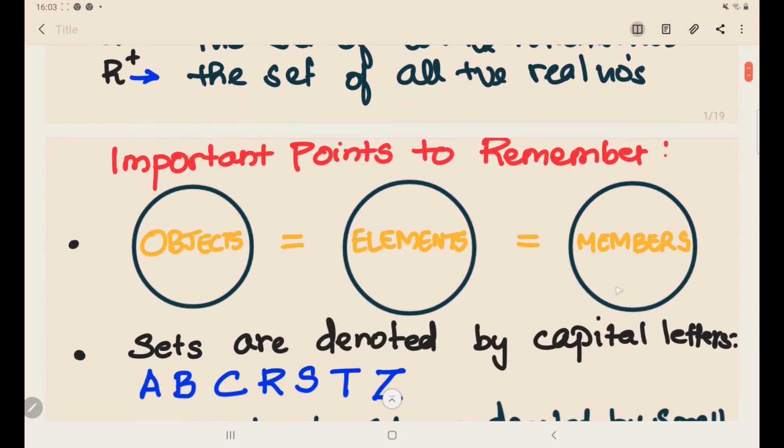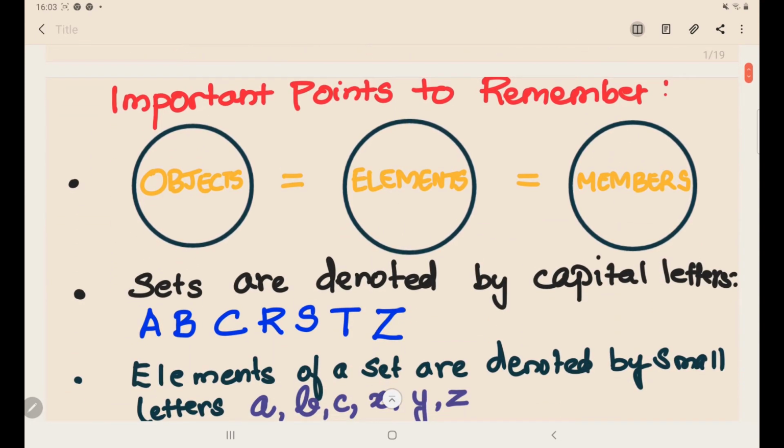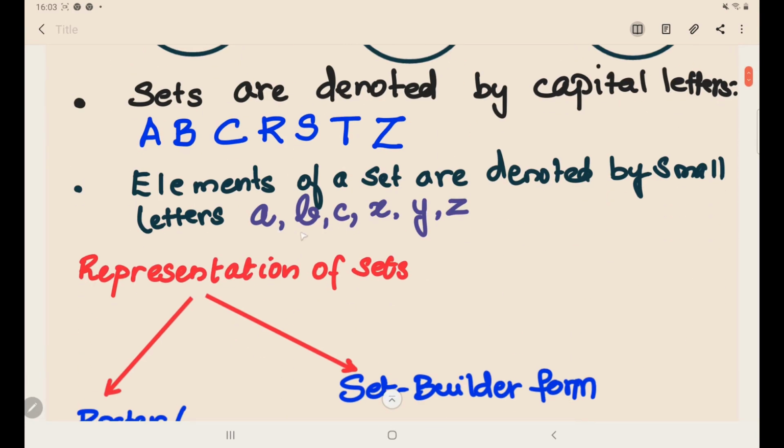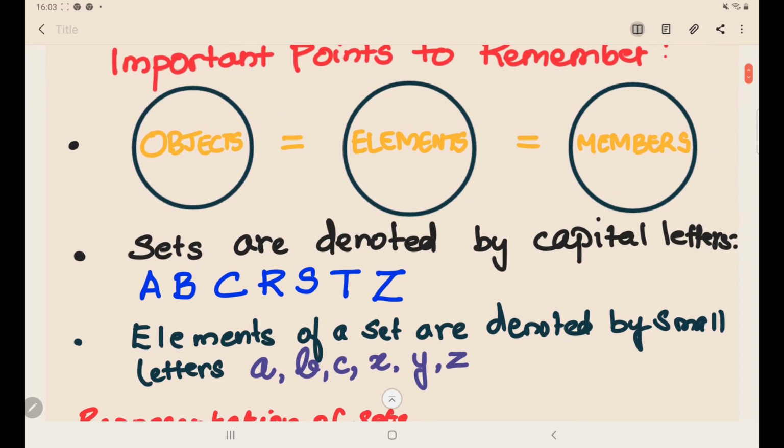Now let's understand how to represent a set. For representing a set, we denote the main set by capital letters. For example, for the set of natural numbers, we denote it by capital N. Similarly, each element of a set is written in small letters, such as a, b, c, x, y, z. Whenever you say object of a set, element of a set or member of a set, all three have the same meaning.